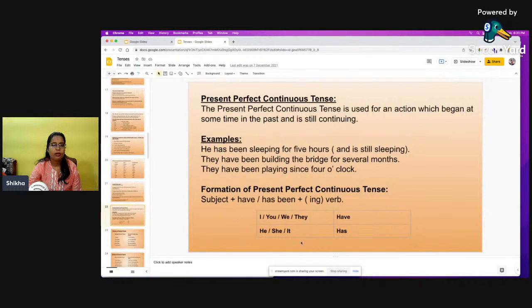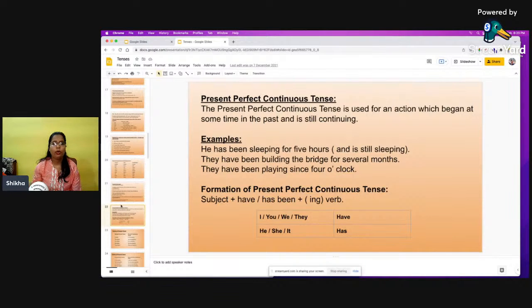So what is the structure of a present perfect continuous tense? It will be subject plus have or has depending on the subject, plus been, plus the ing form of the verb. Okay, so as I told you, we'll be using have when our subjects are I, you, we, they, or any plural kind of subject, like my friends, my colleagues, my family. We will be using has when our subject is singular: he, she, it, or any kind of singular subject, like anybody's name, for example. At that point of time we will be using has.